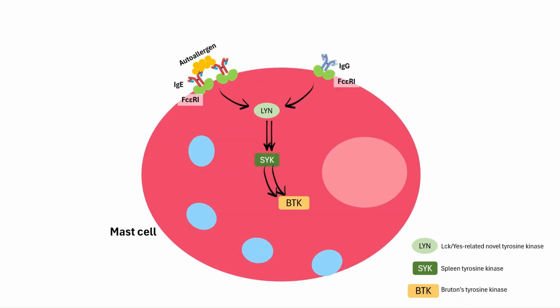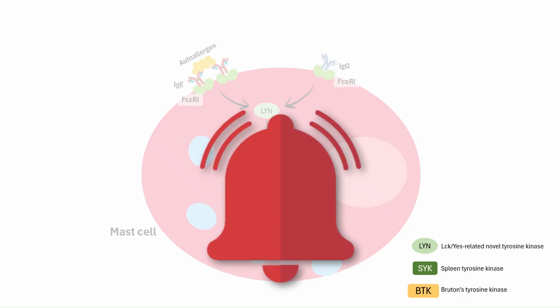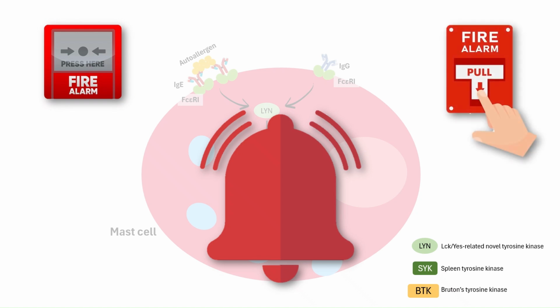But no matter how the signal starts, it still funnels through Bruton's tyrosine kinase, or BTK, before leading to degranulation and mediator release. Think of it this way. 2 different buttons can set off the same alarm. One button is IgE, the other is autoantibodies. But whether you press button A or button B, the alarm still runs through the same main switch, BTK, before the mast cell releases its mediators.